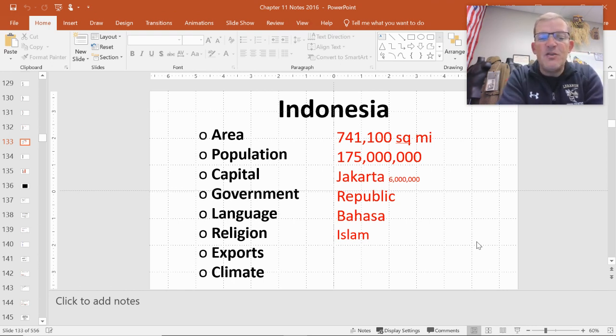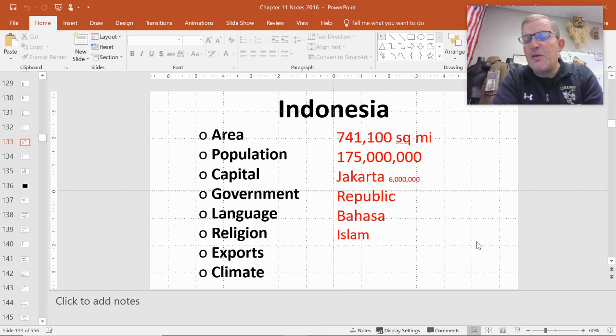Its capital is Jakarta. And then you'll notice there's a number off to the right of that capital city, 6 million. Any thoughts on what that might be? It's the population of that particular city. Jakarta's got 6 million people in it, which, by the way, is more people than there are in Missouri. Then it goes on: republic, language is Bahasa, religion, Islam, etc.